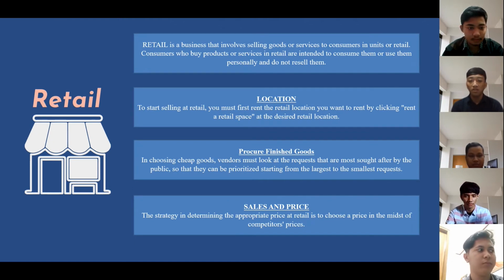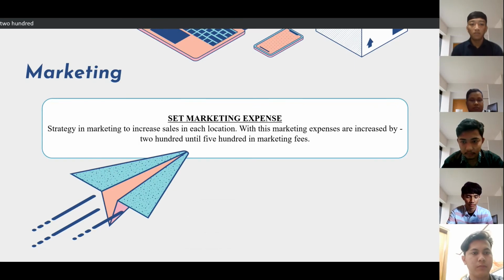Number three, sales and price. The strategy in determining the appropriate price at retail is to set a price in the midst of competitor prices. Marketing, set marketing expense. The strategy in marketing to increase sales in each location is to increase marketing expense by 200 until 500 in marketing fees.